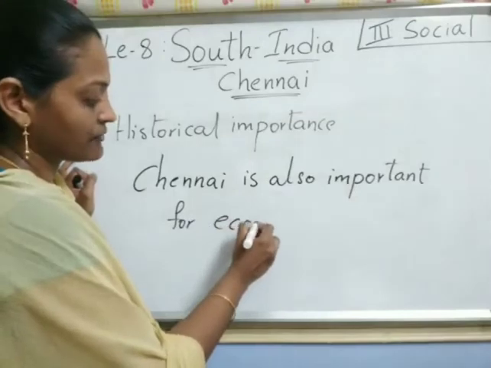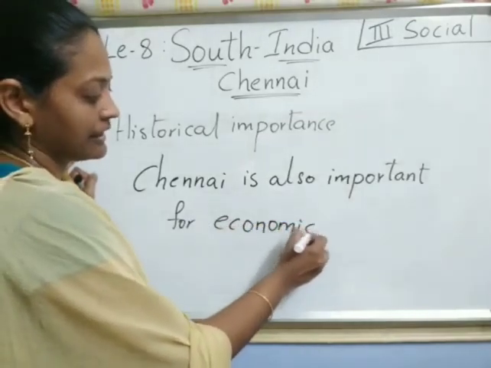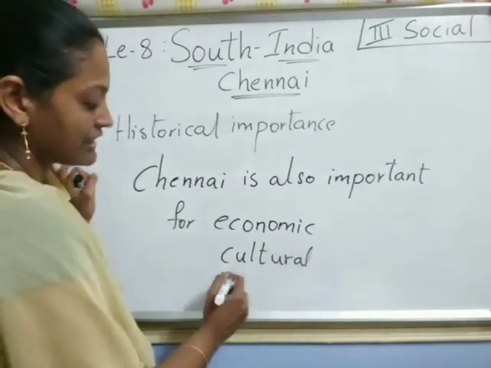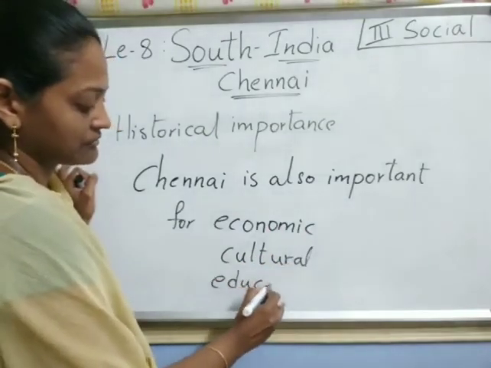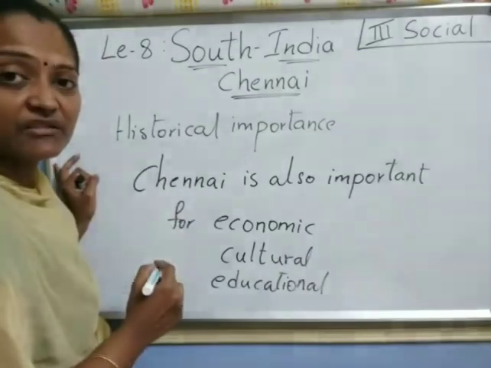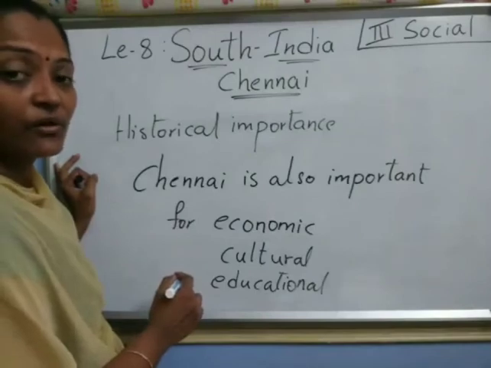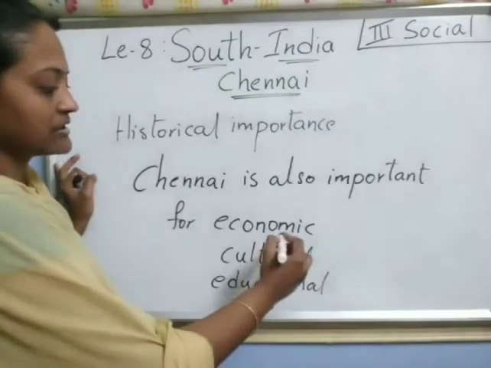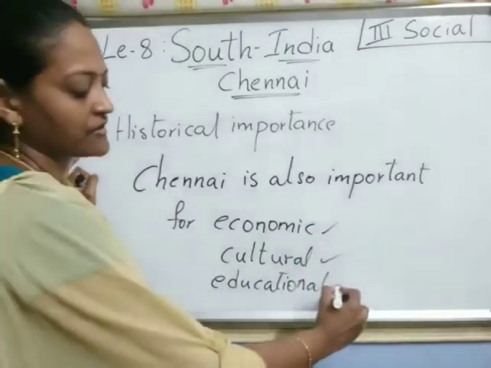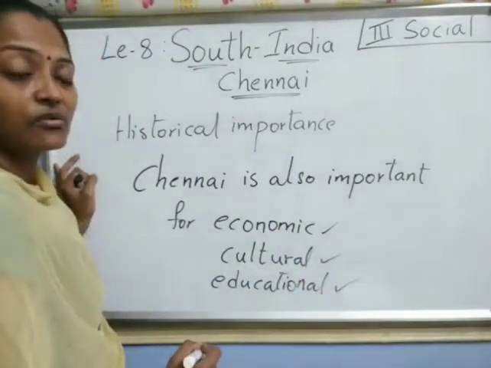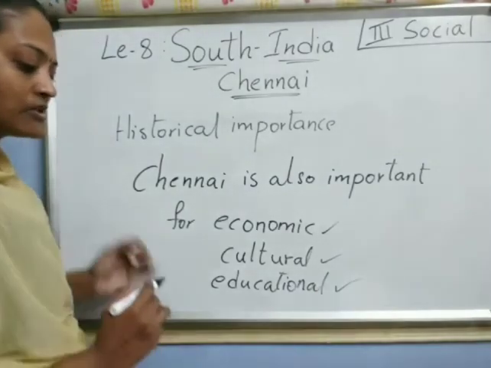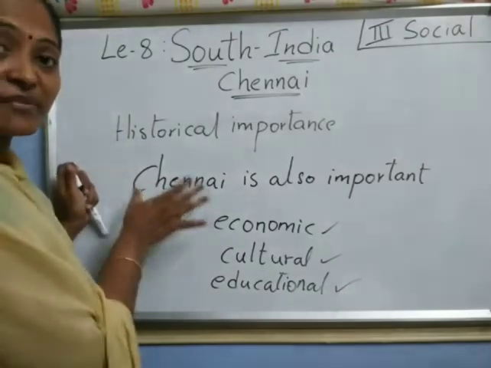Economic, cultural, and even educational. For these three, Chennai is the center, children. It is the center of India. Nothing but the center for economic, cultural activities, and education. So it is very important city, right, children? And one more thing, in South India, it is the main important city.